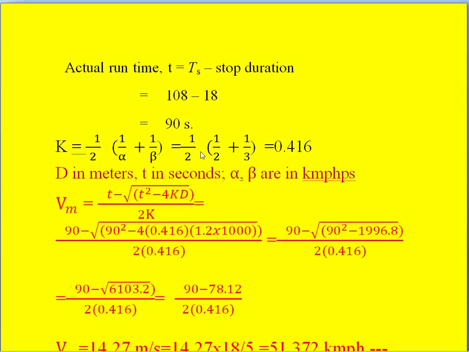Time is in seconds. Just now we calculated the running time, small t is 90 seconds. So we know t, we know k, and we know d, so we can calculate the maximum speed.